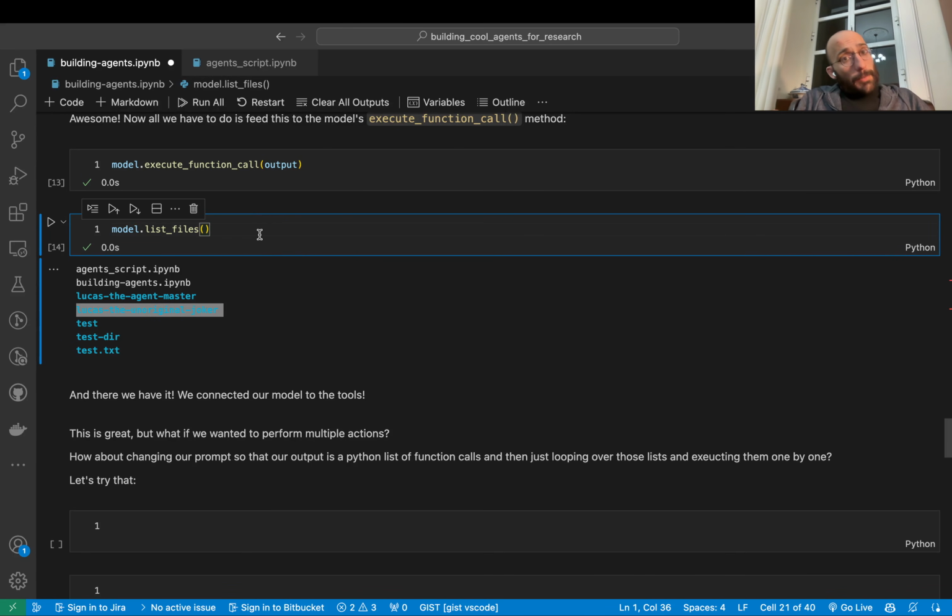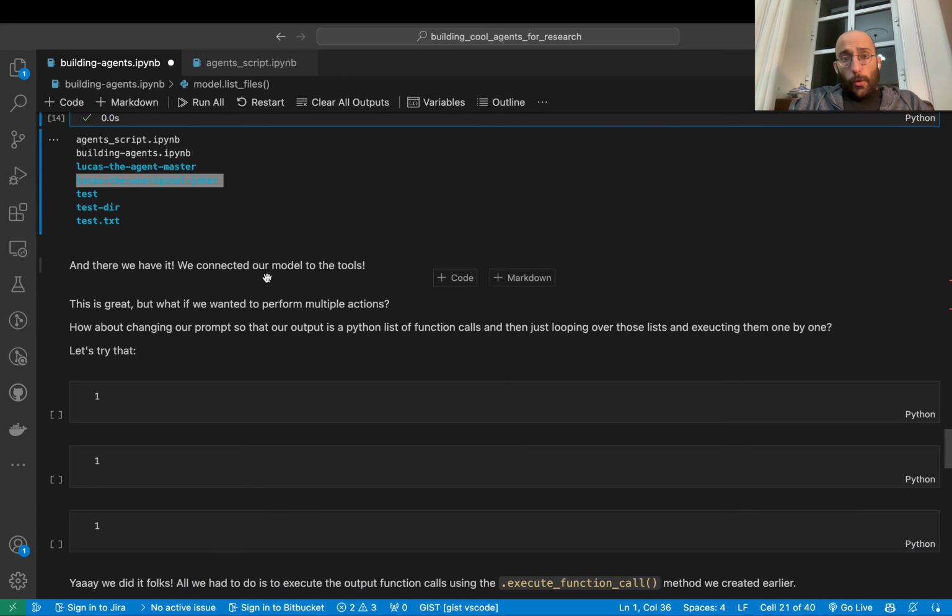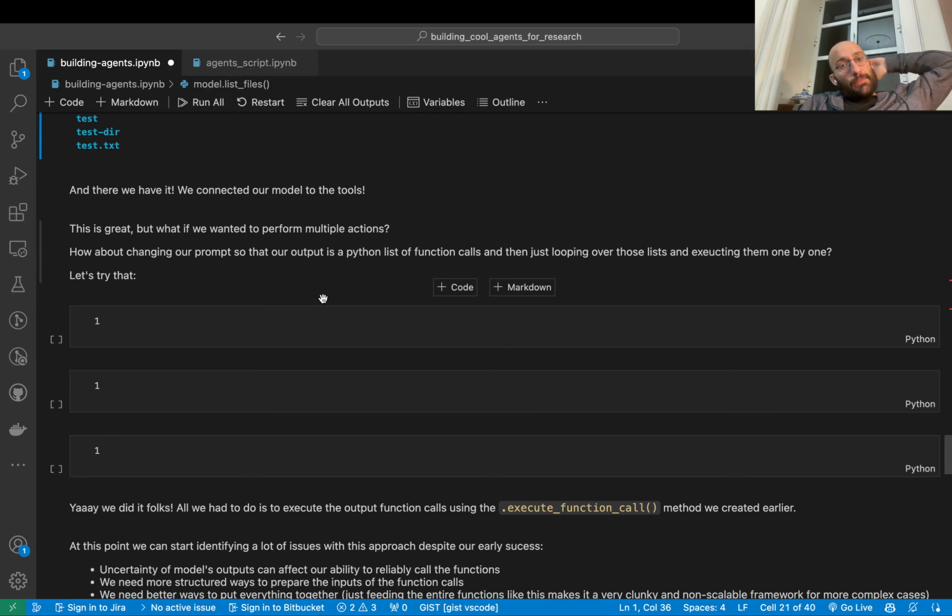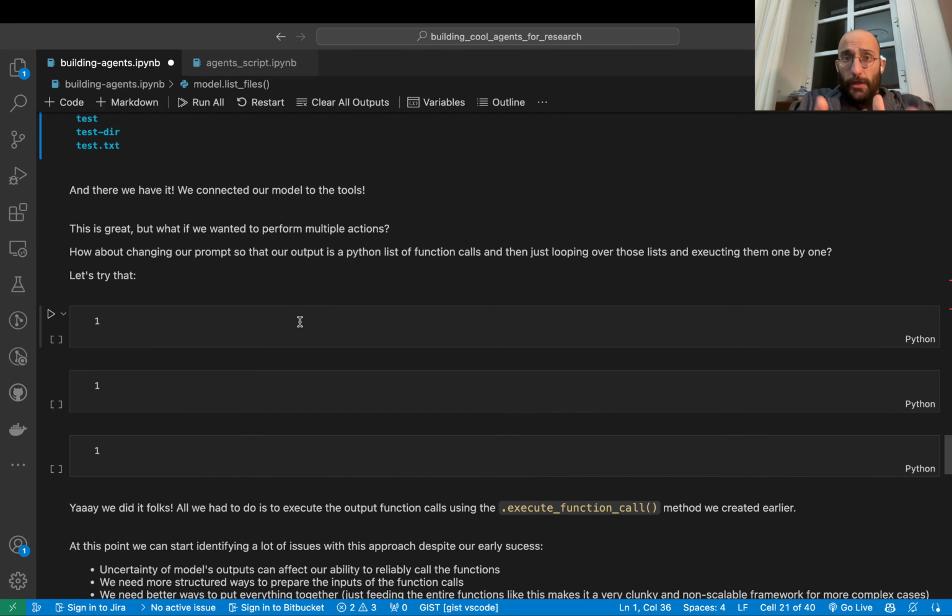But if you want to do more complex, interesting stuff, then maybe, if you want to have multiple tools, if you want to have complex tools, maybe it will be interesting to add in some stuff, and we're going to see what we're going to add in and how. So we connected the model to the tools, right? So this is awesome, but we want the ability to perform multiple actions, right? Not just the first function call to solve the problem, etc. So we just showed that we can do the function calls, right?